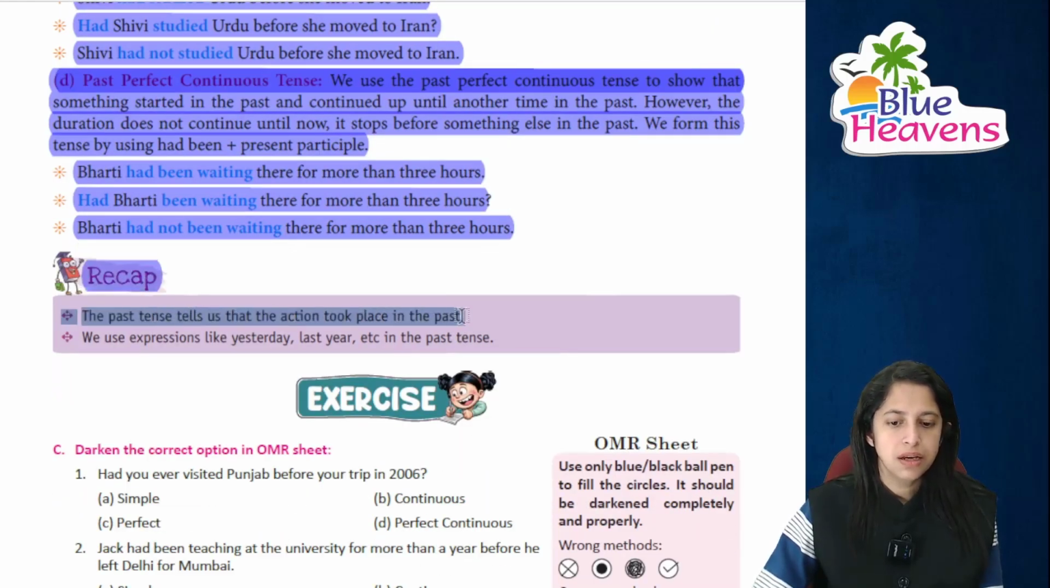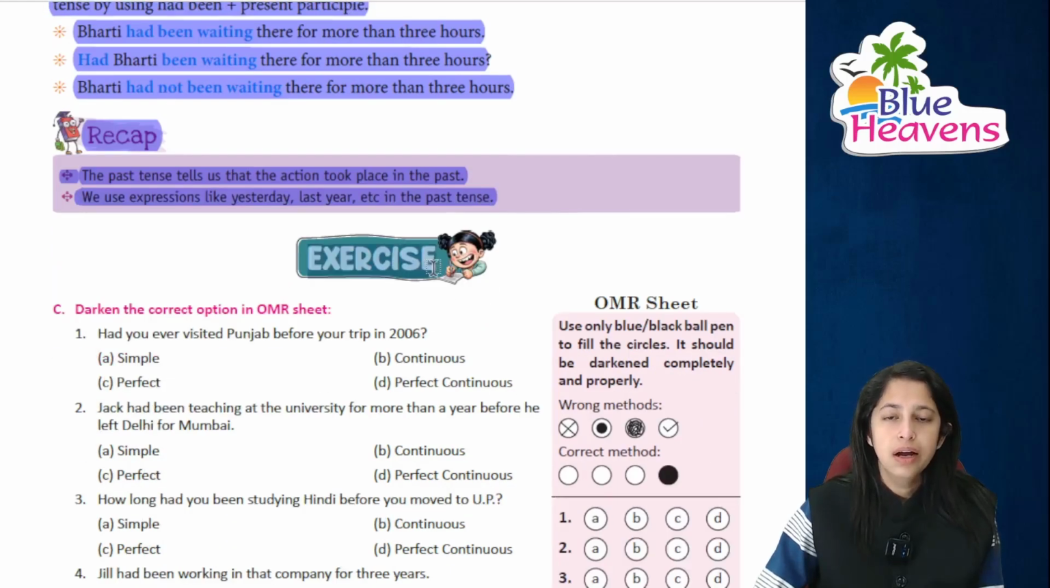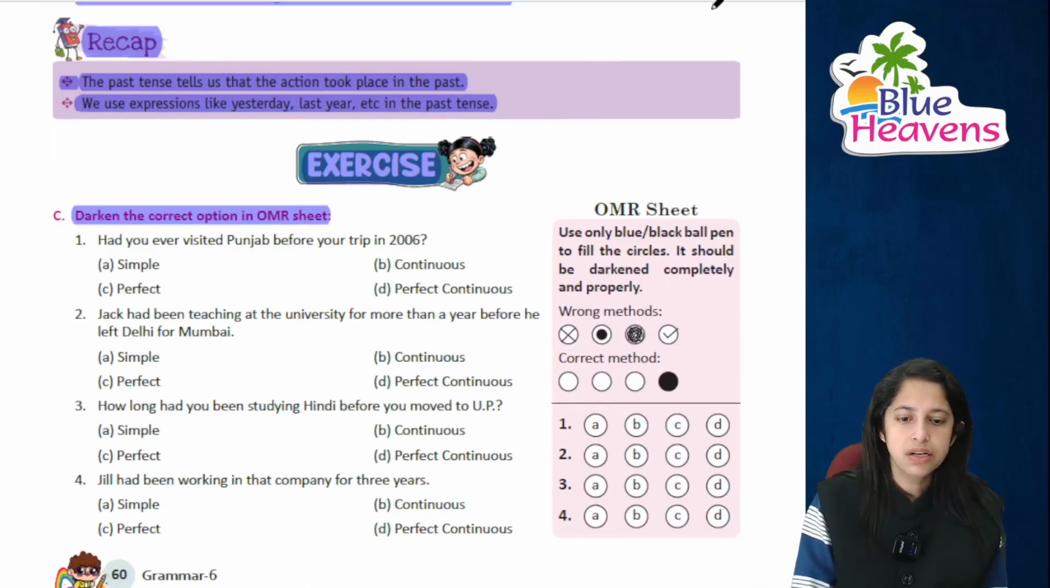The past tense basically tells कि action जो है वो past में हो चुका है. And we use these expressions like yesterday, last year, etc. in the past tense. There is a quick exercise. We have to darken the options, that is circle the option. The first one is, have you ever visited Punjab before the trip in 2016? This is a simple past tense. So this one is A.